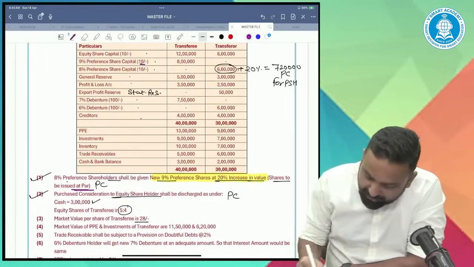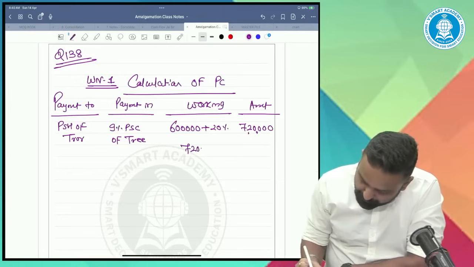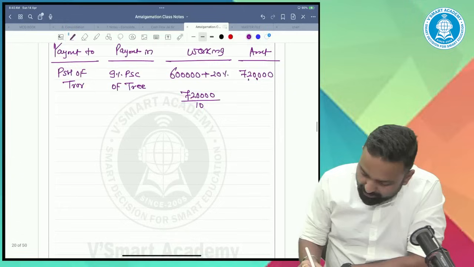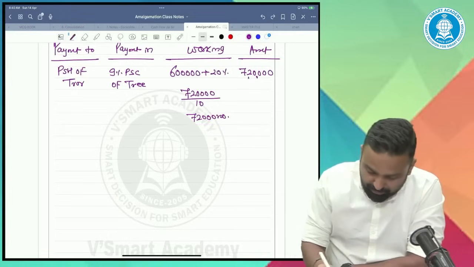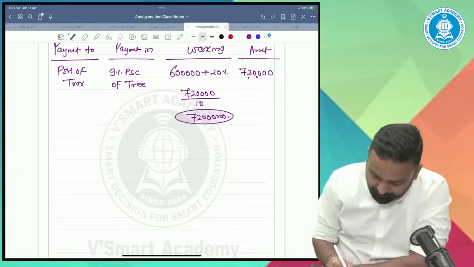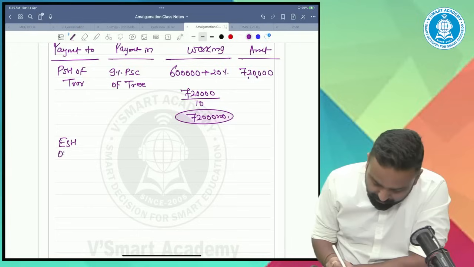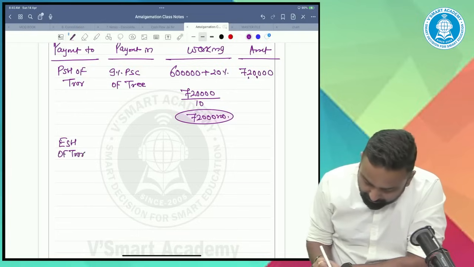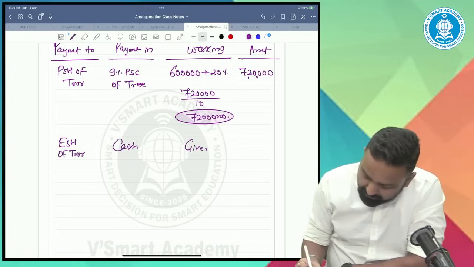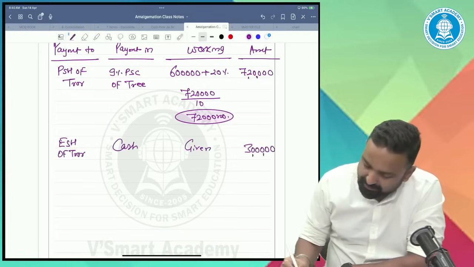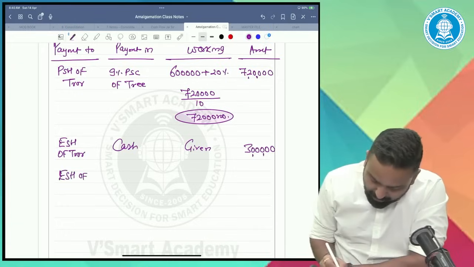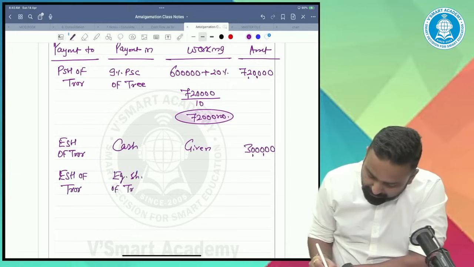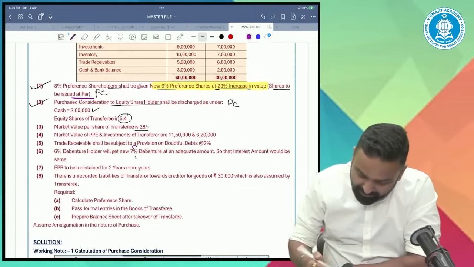So what is the par value? 10 rupees. So 720 divided by 10, how many shares will we issue? 72,000 shares. Then payment to equity shareholders of transferor. Payment in cash: it is given that we'll give them cash of rupees 3 lakh. Again, payment to equity shareholders of transferor in equity shares of transferee. The exchange ratio is 5:4.